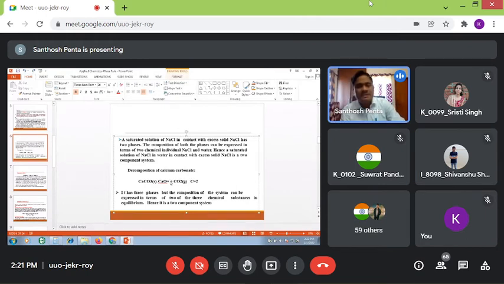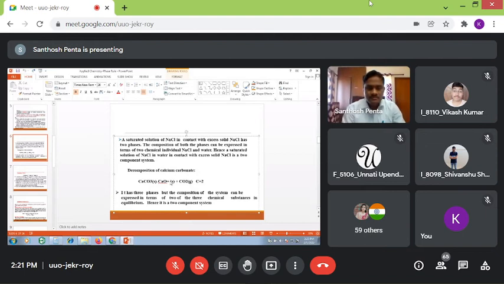Okay, is it understood? That means with the removal of carbon dioxide, calcium carbonate minus carbon dioxide is going to give the calcium oxide.